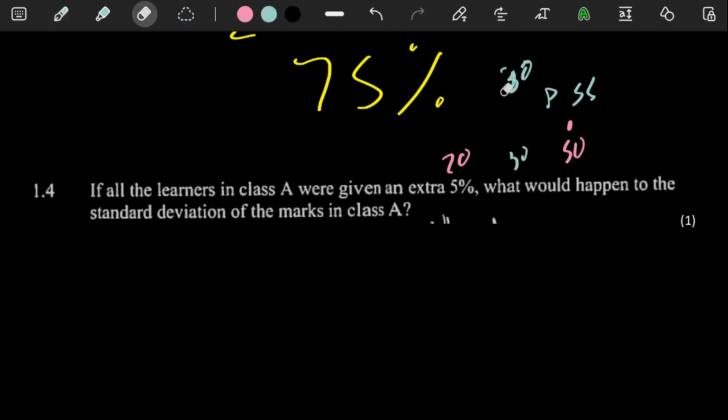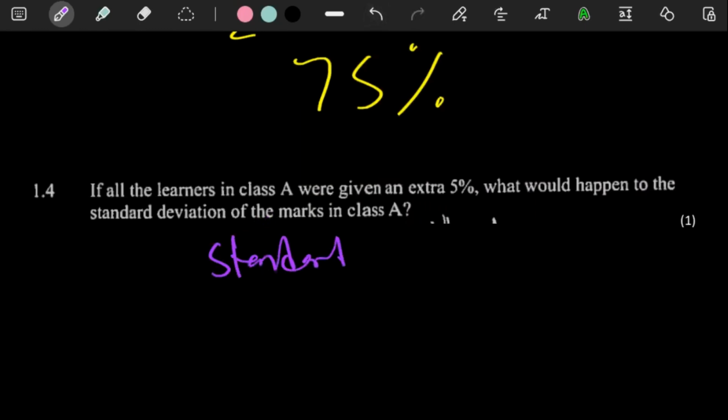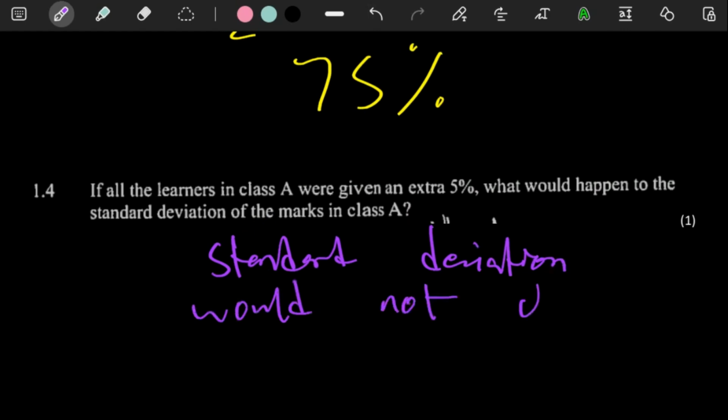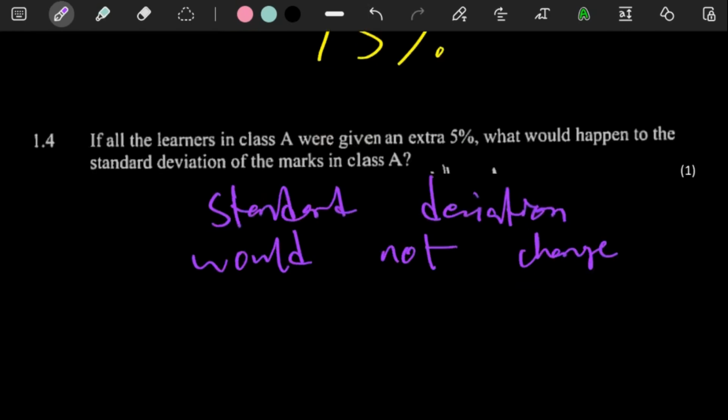So if the mean increases and the individual mark increases, there won't be any difference in the distance apart, of which standard deviation gives you an average of all those distances between each value and the mean. So if each number goes up by 5%, then your standard deviation won't change. So no change. Let's just say here, standard deviation would not change. Fortunately, it's just a 1 mark question.